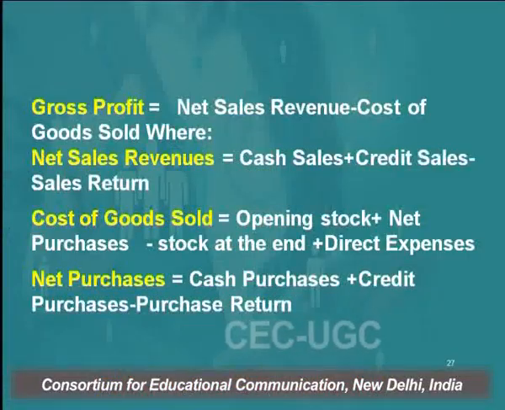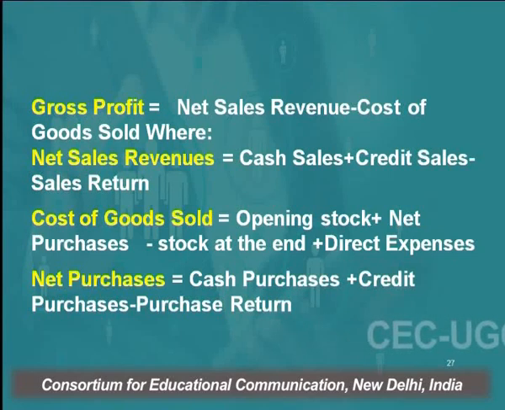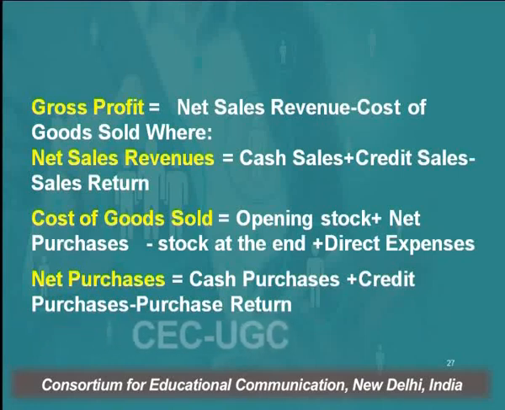By applying the formula. The formula to calculate gross profit is net sales revenue minus cost of goods sold, where net sales revenue means all types of sales, whether cash sales or credit sales. If any sales return is there, it has to be deducted from it.